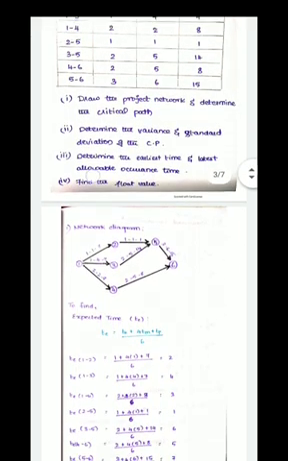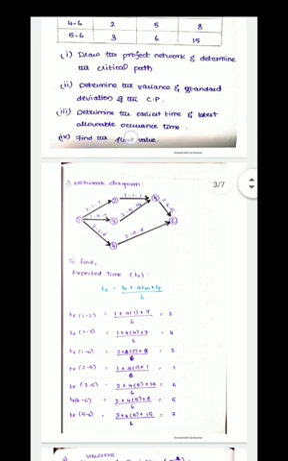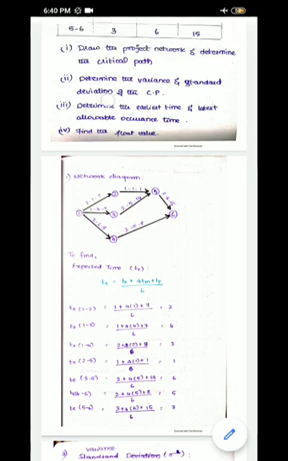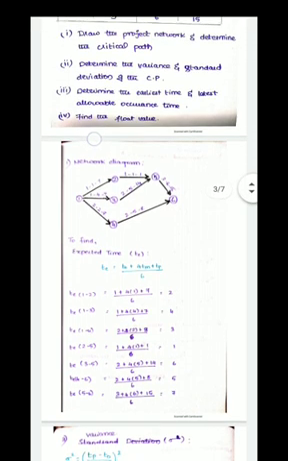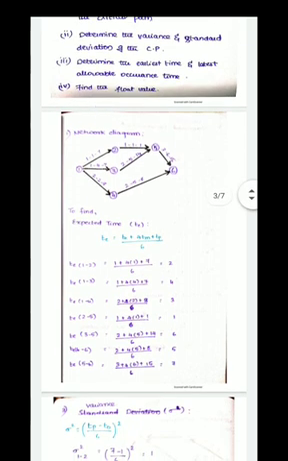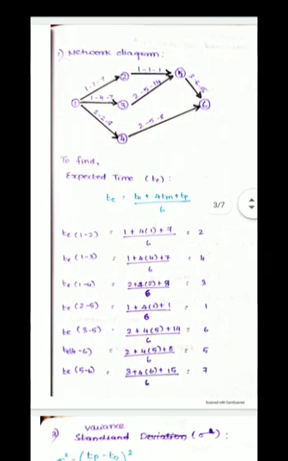Then what they have asked us to construct or draw is the project network. Then you have to find the critical path. Next they have asked for the variance and standard deviation of the critical path. CP is nothing but critical path. Then you have to find the earliest time and latest allowable occurrence time, and ultimately the float value. First, let us draw the network diagram.